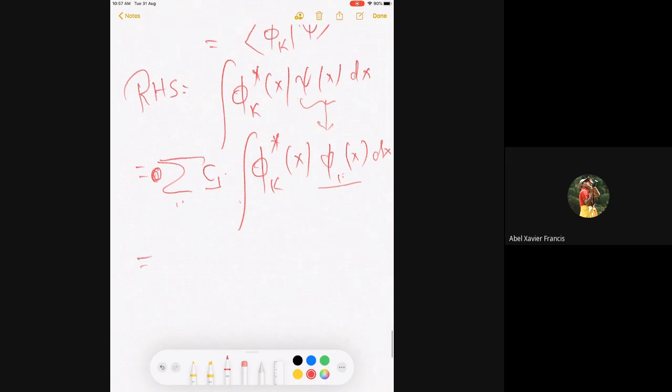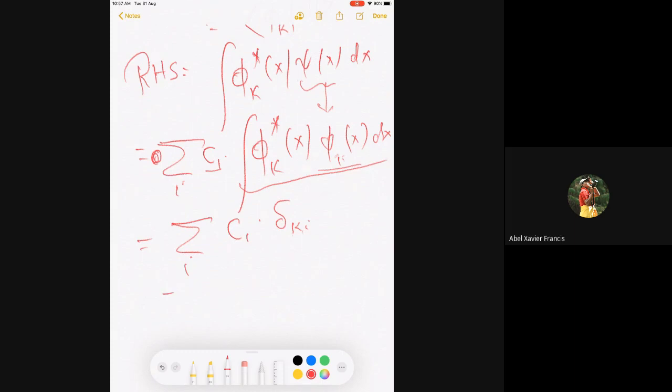Then I'm saying this is a set of orthonormal eigenfunctions, right? So this is sum over i, Ci, and the integral can be written as the Kronecker delta, delta ki. Which means when you are summing over i, if i is not equal to k, it is 0. Only when i equals k does it survive. So the result at that point is Ck. Agreed?